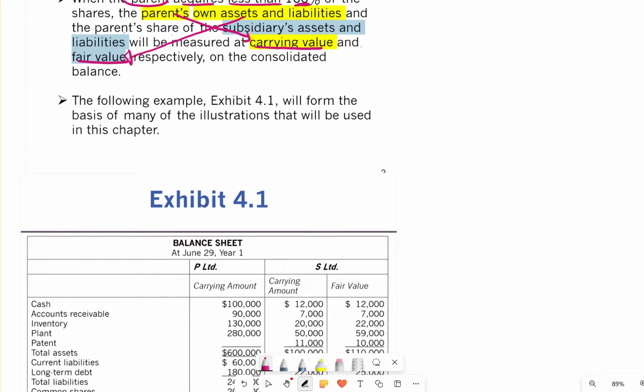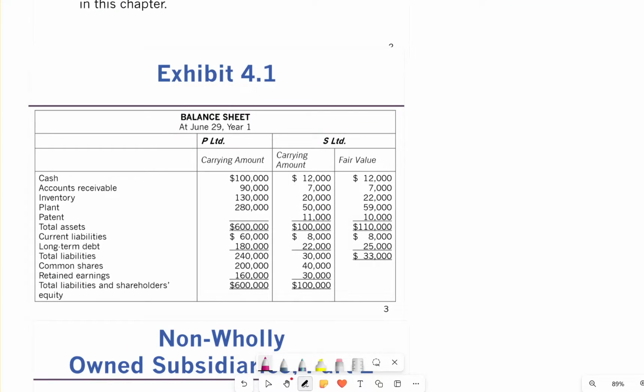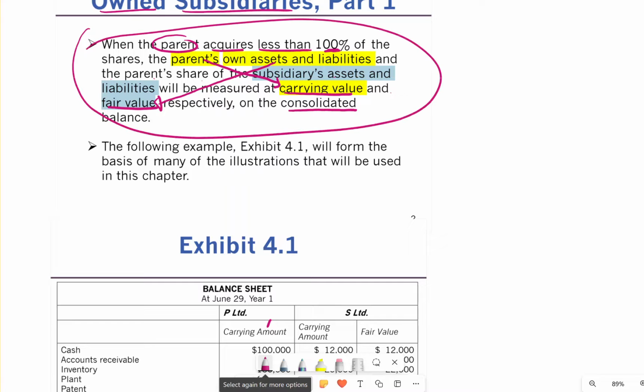Now when we do a non-wholly owned consolidated balance sheet, we need to see an example of it. This is my parent company, and this is my sub company. When you're doing a consolidation, you take the carrying amount of the parent, and for the sub you have both carrying and fair value. We look at the fair value of the assets and the fair value of the liabilities to do a consolidated balance sheet. That's what the first paragraph was talking about, describing it visually.